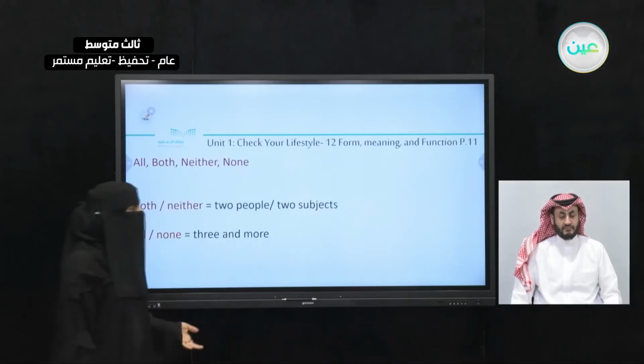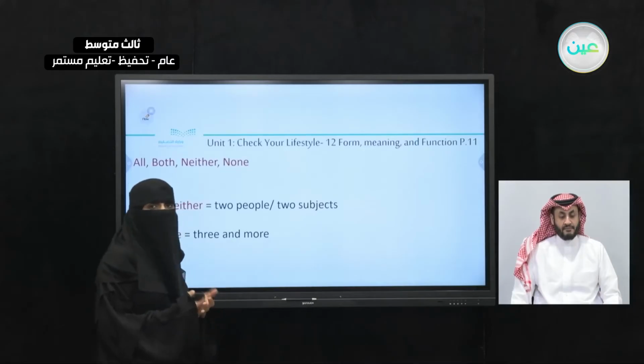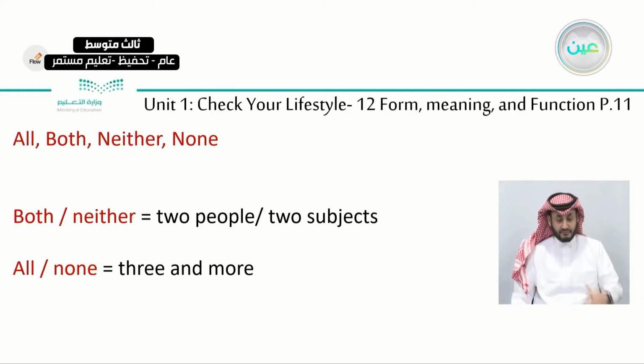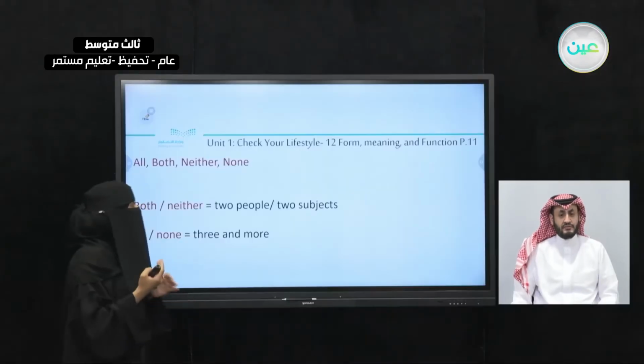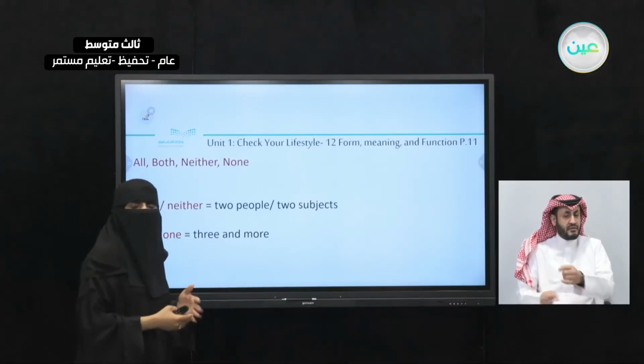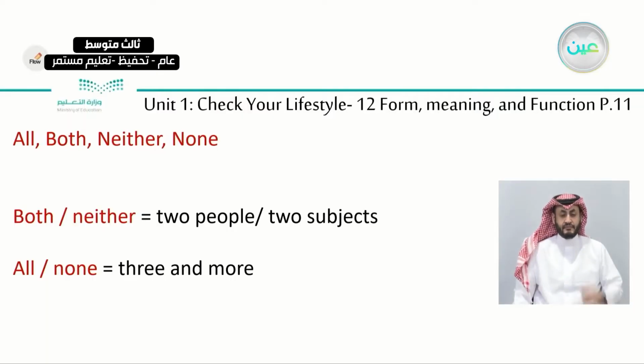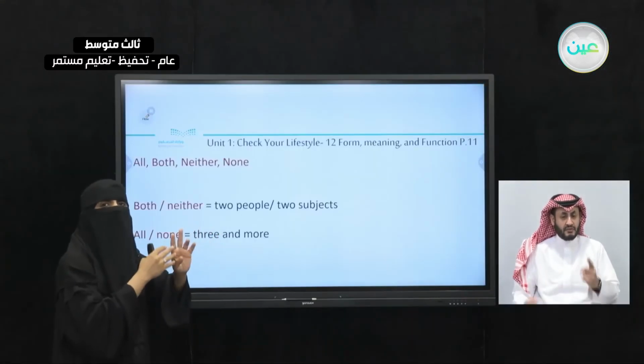So if we look at our books, page 11, on top we have all, both, neither, and none. These words. When do we use them? Do we use them the same or are they different? We will see the difference. We use both and neither when we are talking about two people, two subjects, two things.